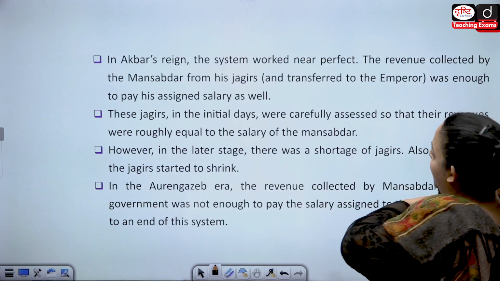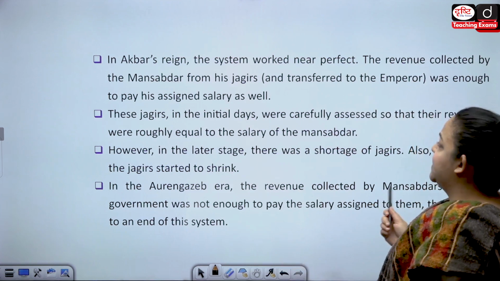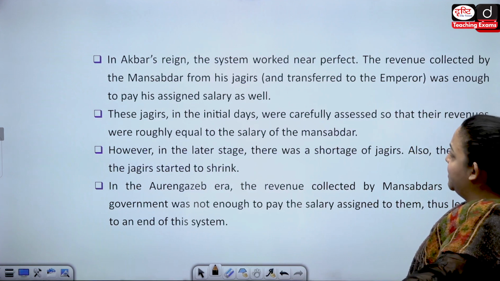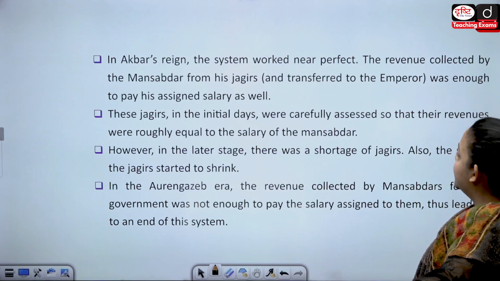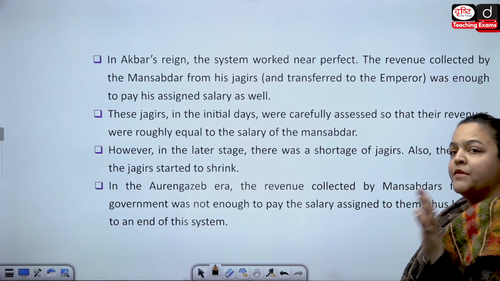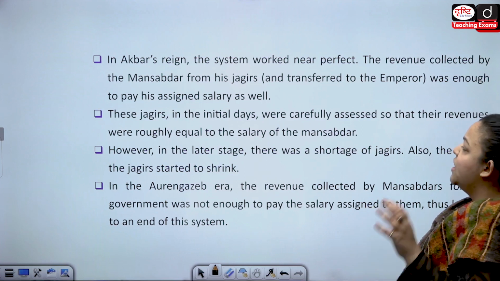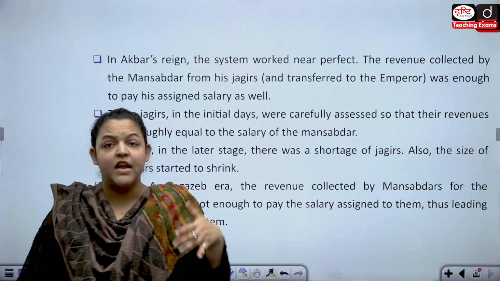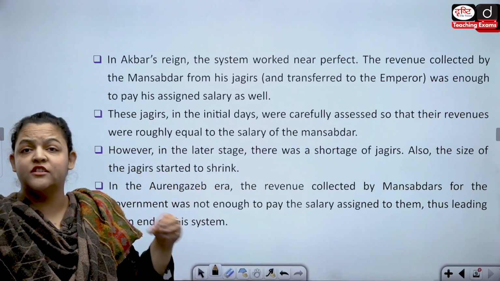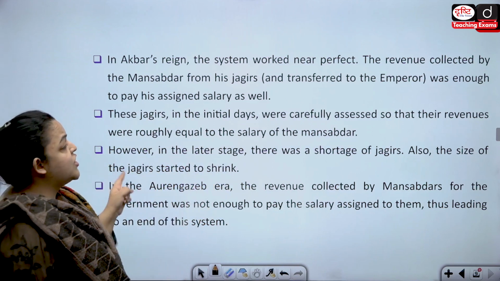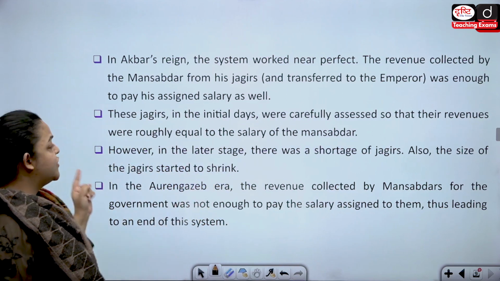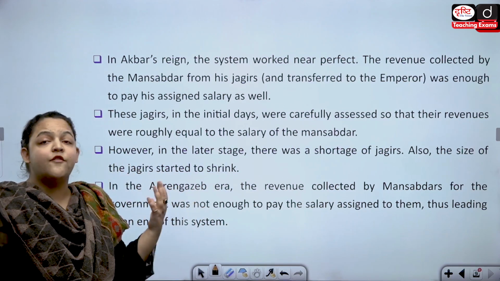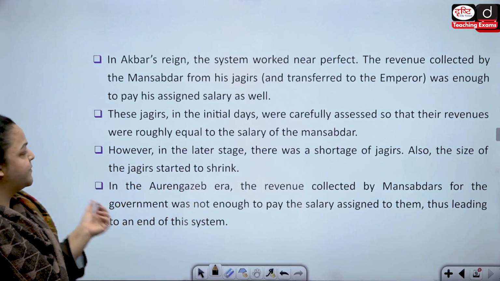All right. Now, in Akbar's reign, the system worked near perfect. The revenue collected by the Mansabdar from his Jagir was transferred to the emperor, right? And it was enough to pay the salary. These Jagirs in the initial days were carefully assessed, fine. They were not given Jagirs just like that. No, these Jagirs were carefully assessed so that their revenues were equal to the salary, so that at least there would be no corruption, isn't it?